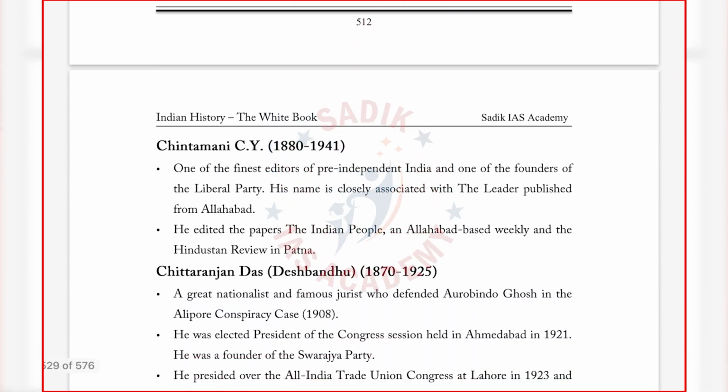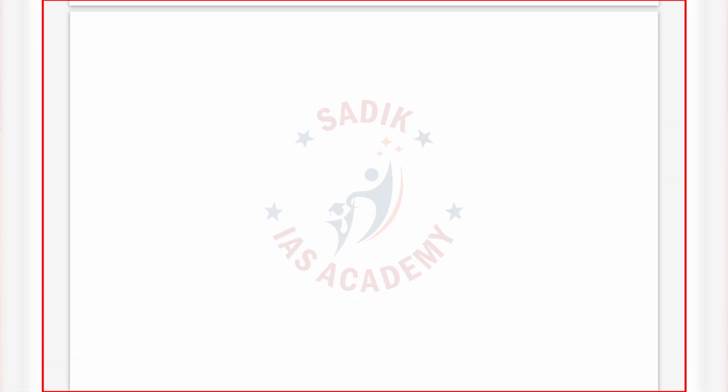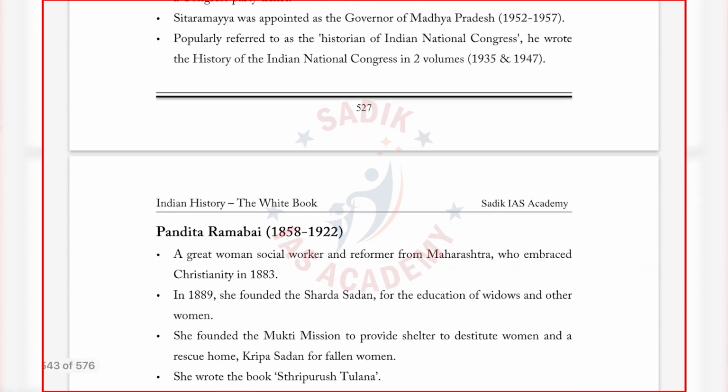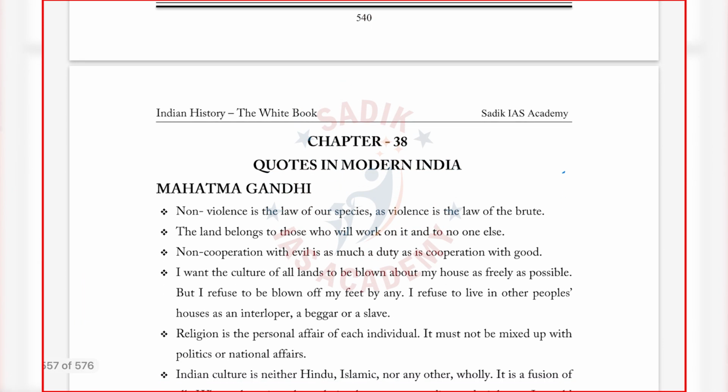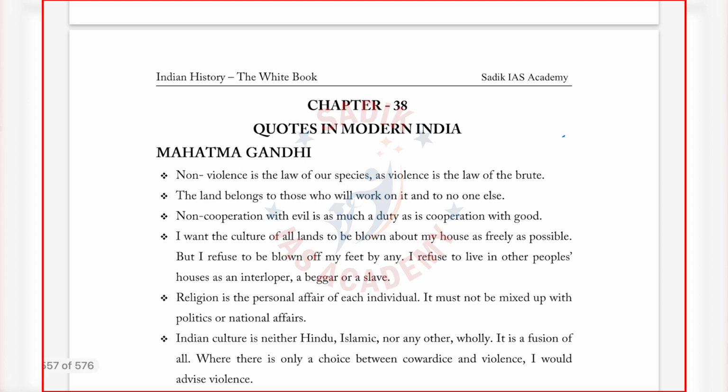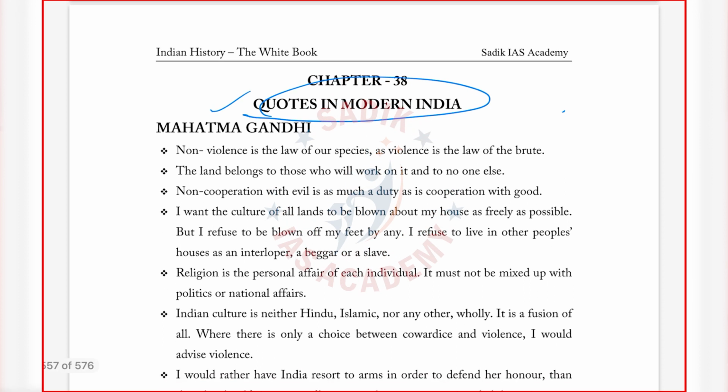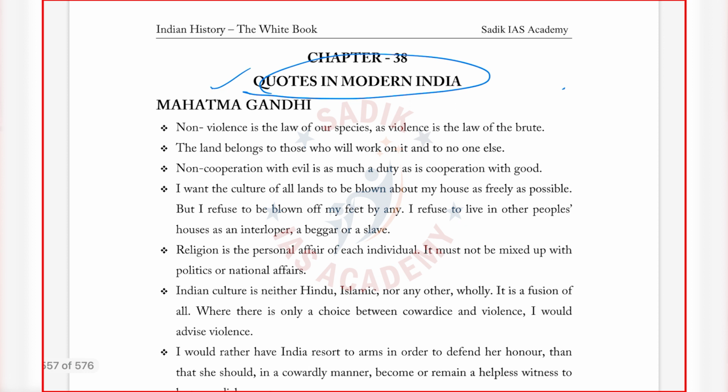So let us go to one more important aspect of this book. A separate unit I have added for another important thing. This is chapter number 38, the courts in modern Indian history. This is a very important thing, and this is again my personal interest, but it is also based on the examination. In modern India, the courts are important because they can be asked directly in the preliminary. In the prelims they can directly put the court and ask who gave this court.